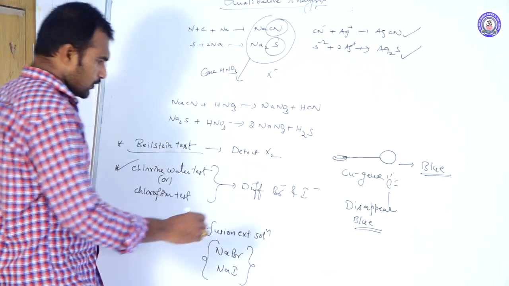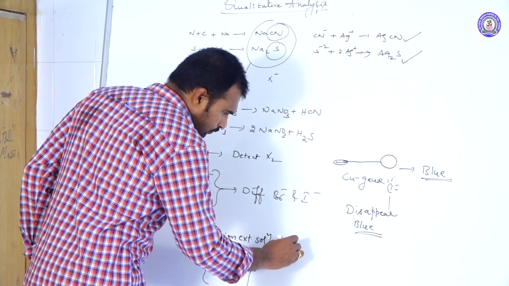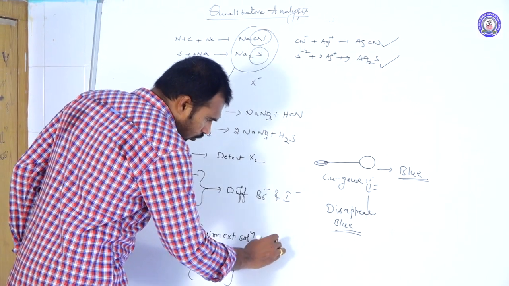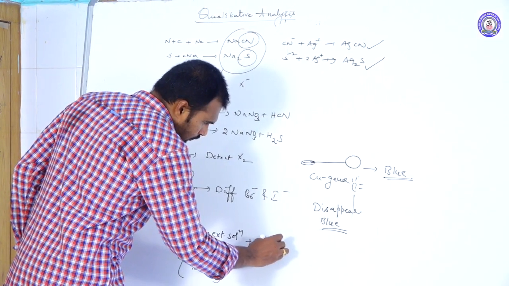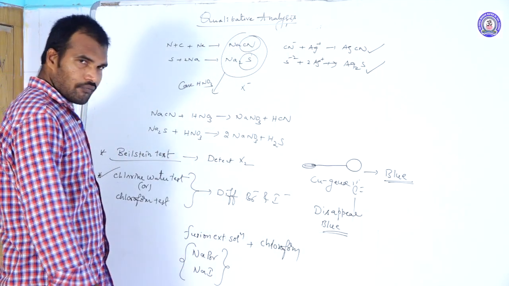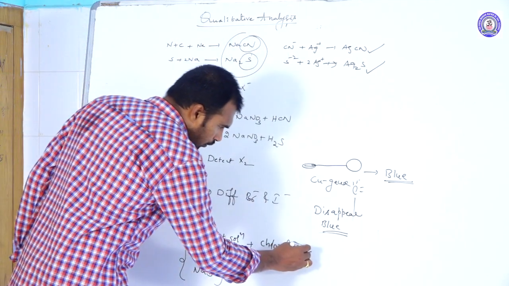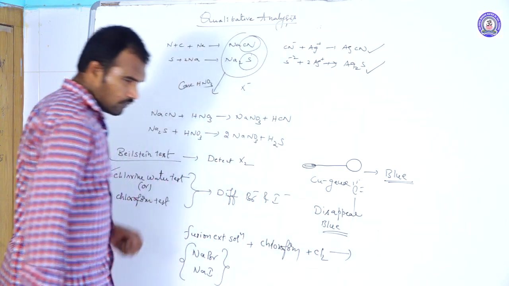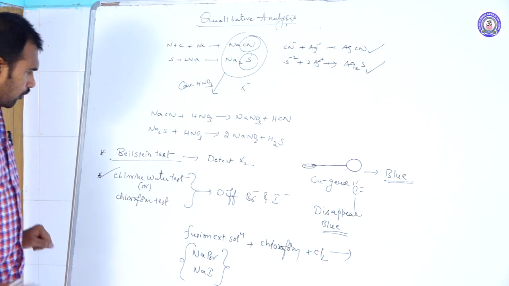To this fusion extract solution, you add chloroform, and after the addition of chloroform, you send chlorine water.